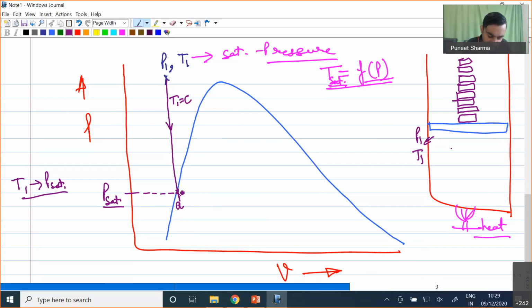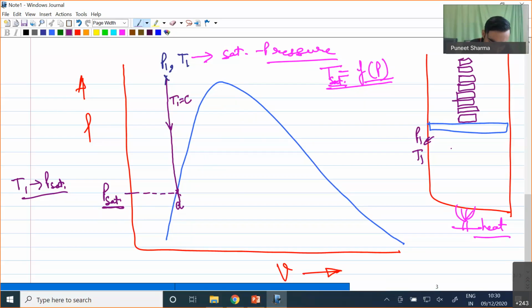Once again, I am repeating that once we have reached the saturated liquid state, if the saturated state has to be maintained, our pressure has to be P saturated. Now, if physically I am removing a certain amount of weight, obviously my pressure will try to go below the saturation pressure.